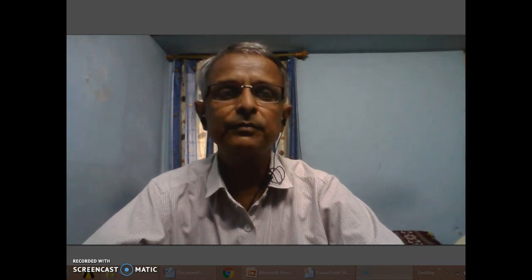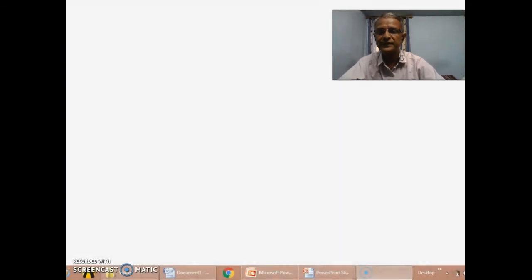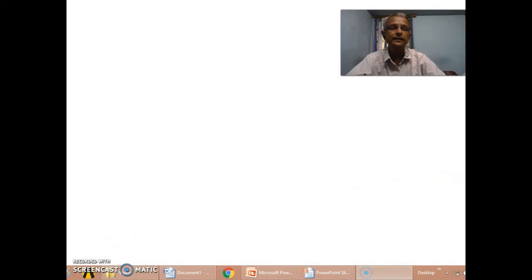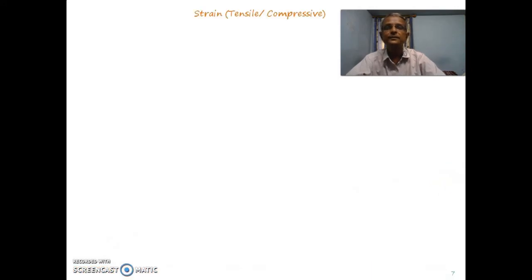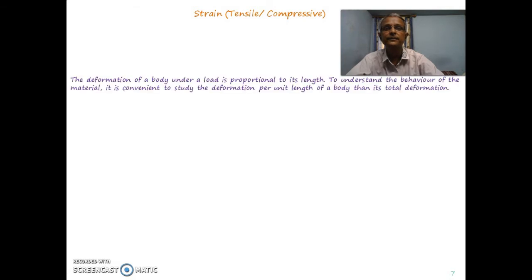Now further we will go for how to analyze strain at a particular point, in addition to stress. Strain may be tensile or compressive, depending on what kind of force is acting on that particular structure, and the deformation of a body under a load is proportional to its length. So to understand the behavior of the material, it is convenient to study the deformation per unit length of a body rather than its total deformation.